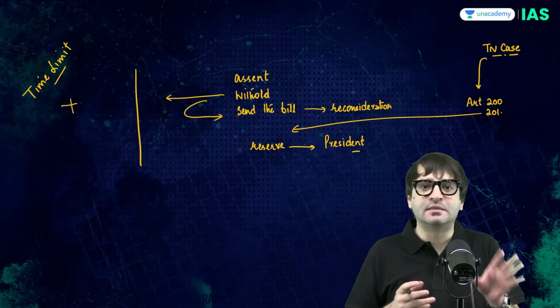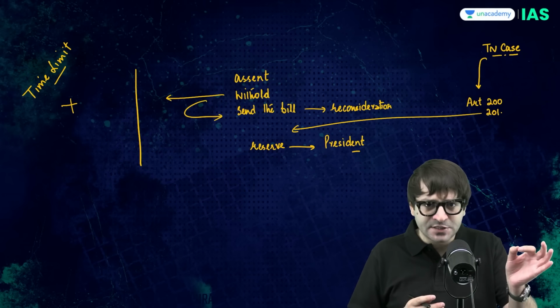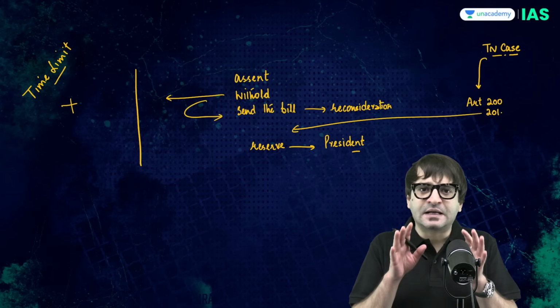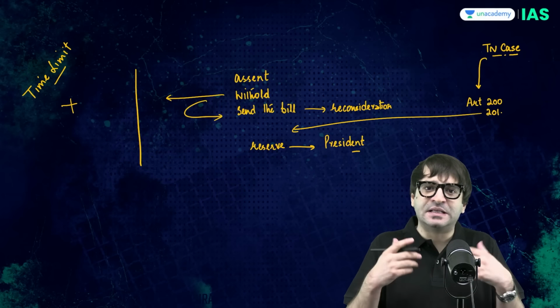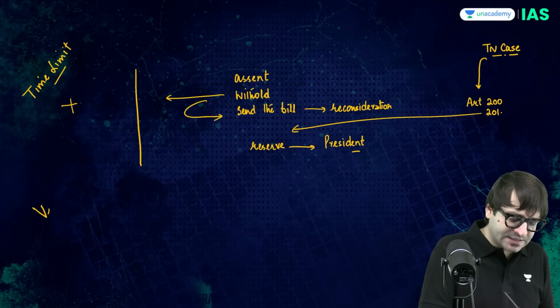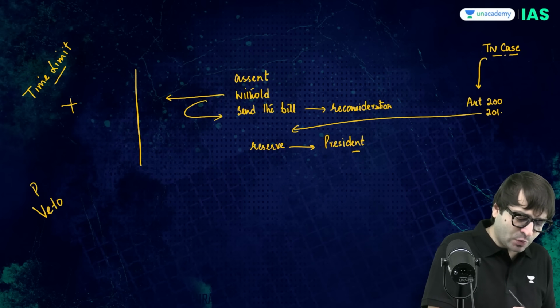This is what happened in Tamil Nadu. When 10 bills were passed by the legislature of Tamil Nadu and sent to the governor, the governor was not acting on these bills at all. Which means what the governor was doing was exercising a veto, which is what we call pocket veto.